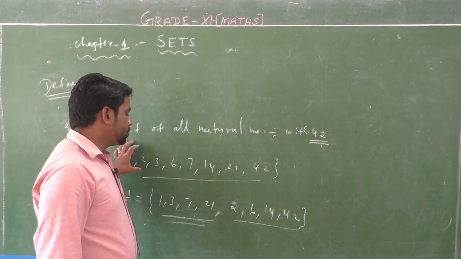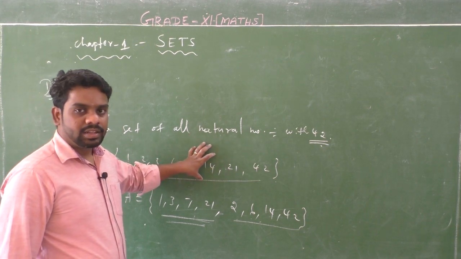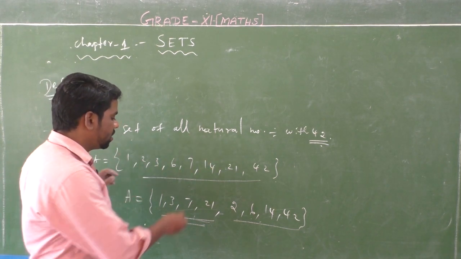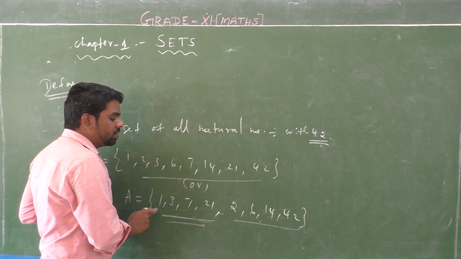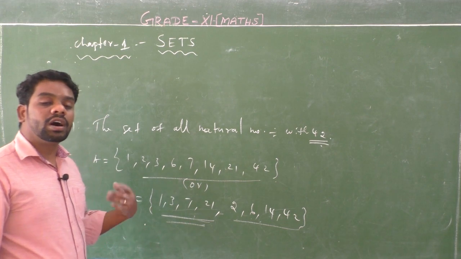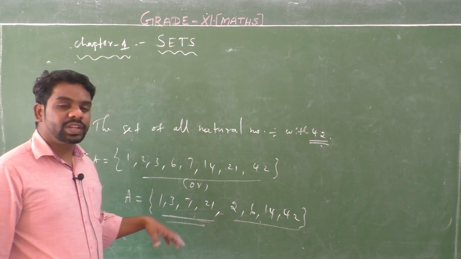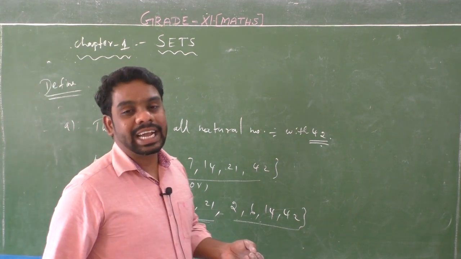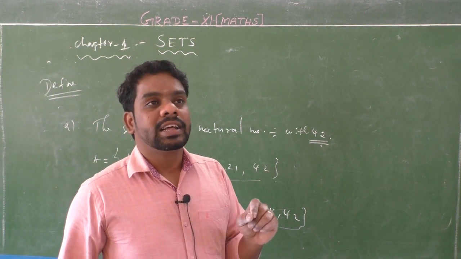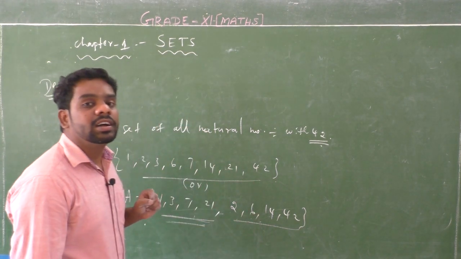So 1 2 3 6 7 14 21 and 42 is a set A, or we write A equal to 1 3 7 21 2 6 14 42, or A equal to 2 6 14 42 1 3 7 21. Use any order, but the elements are not repeated.